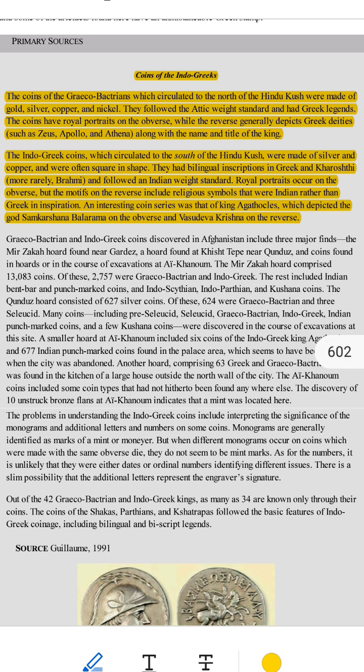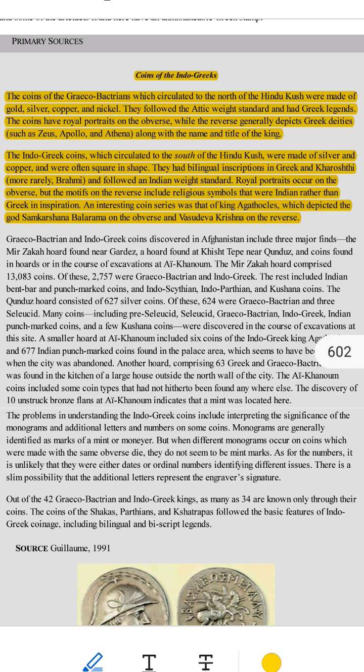Coins south of the Hindu Kush, Indo-Greek coins. 1. Materials: made of silver and copper. Example, these coins didn't use gold or nickel. 2. Shape and style: often square in shape, not round, had writing in 2 languages, Greek, used by the rulers, and Kharoshthi, used by the local people. Sometimes they also used Brahmi, another Indian script.